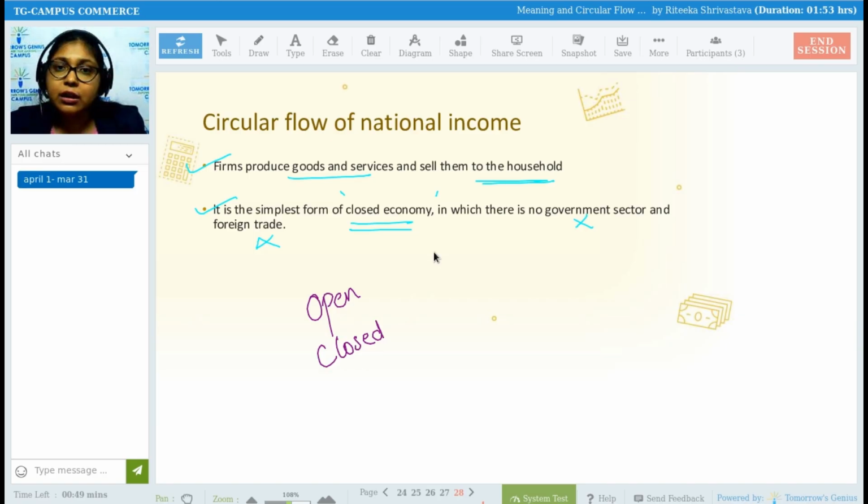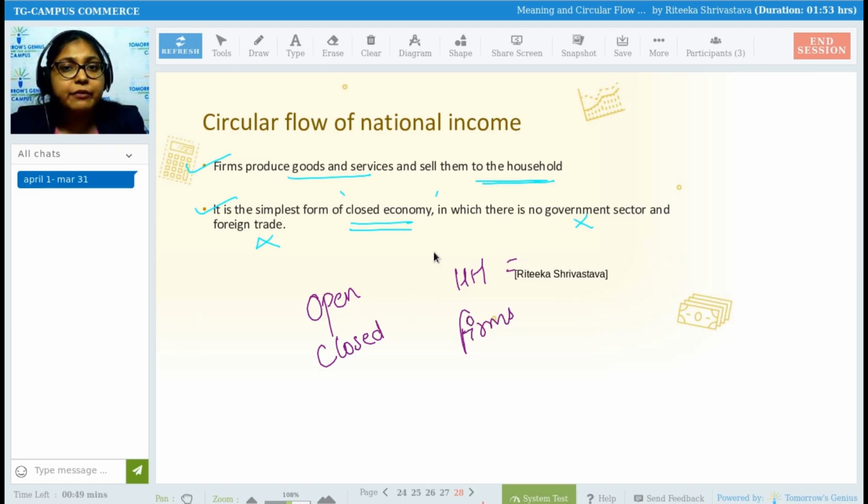So open economy and closed economy, very important. Further also you are going to study a lot about it in the economics subject. So I don't want anybody to forget about it. If you can't remember, then note it somewhere, or if you can remember, then make sure you don't forget in future. Fine. So when we study circular flow of national income under two-sector economy, we are going to assume that there are only two sectors in the economy, that is the households and firms.